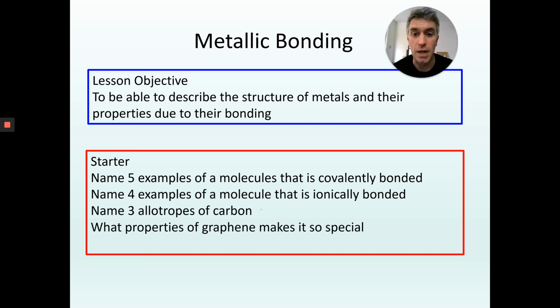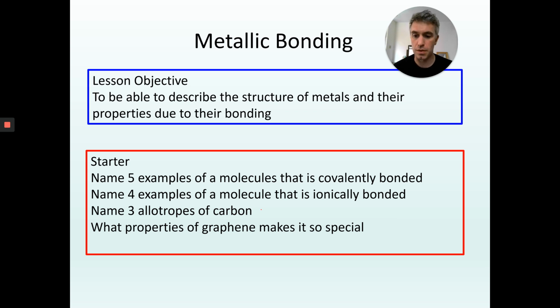Hi. Okay, next lesson, the last lesson in this chemistry topic, which is metallic bonding. By the end of the lesson, we're going to be able to describe the structure of metals and their properties due to their bonding. Why are metals the way they are? It's because of their bonding, and you'll be able to explain that.